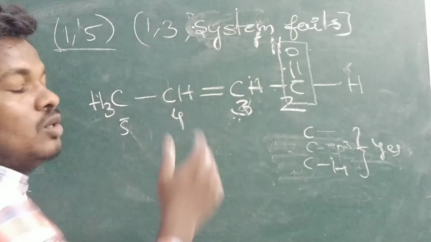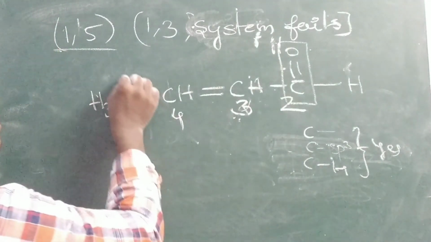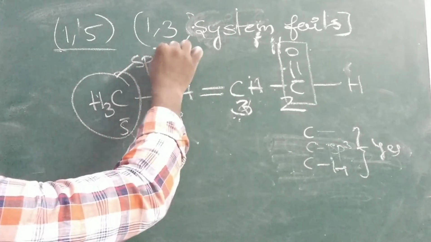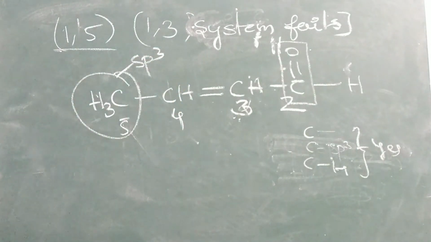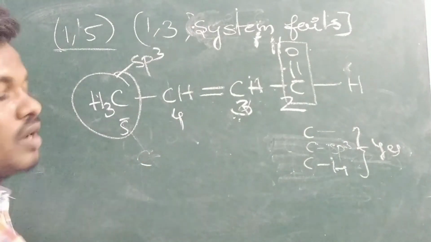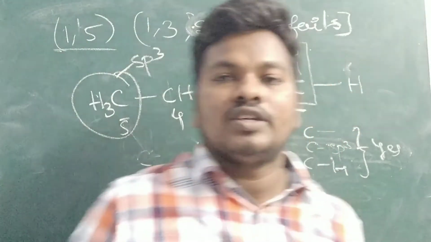You can follow it, it is following tautomerism. Here you can see it is sp3 hybridization. It is not alpha, but it is sp3 hybridization. Why? Because it has 4 sigma bonds. That is why the 1,3 system fails. At that time you can choose the 1,5 system also.